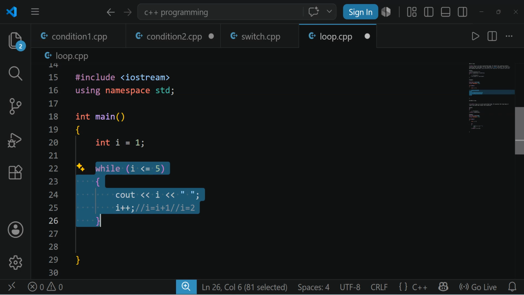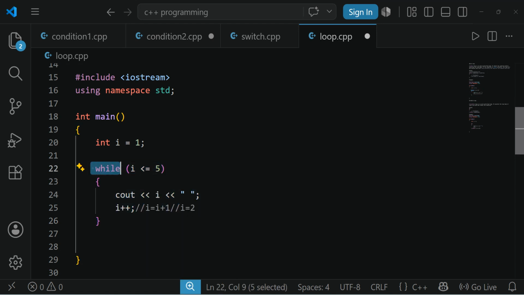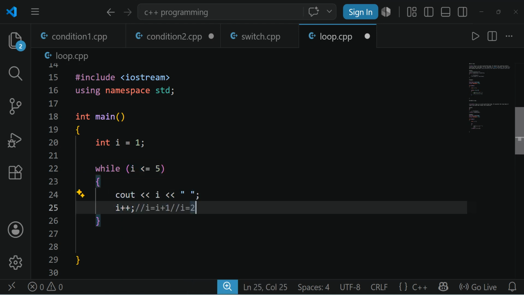After the initialization is done and it has entered the while loop, the loop goes on repeating inside this only. It won't go outside the block. It will come over here to the while keyword. Again, it will check this condition. Now i value is 2. It will check 2 is less than or equals to 5. Again, the block will execute, and again the increment will be done.